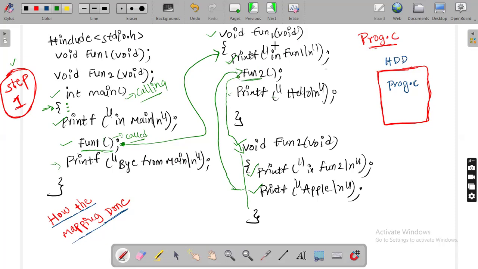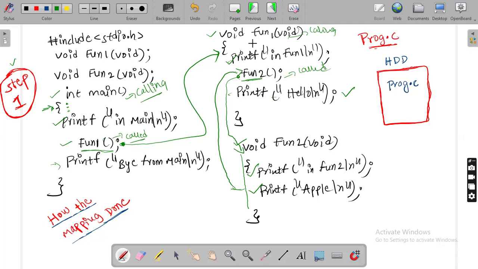So with respect to fun1 and fun2, which is the calling function and which is the called function? Fun1 is the calling function and fun2 is the called function. Getting my point? So when fun2 call happens, control jumps to fun2 function definition and executes all the statements, and after completing this, it returns back to the same point. Is there any pending statement now? Yes. What is that? Printf hello. So hello will be executed. After executing hello, is there any pending statement in fun1? No pending statements, so it is time to return back.